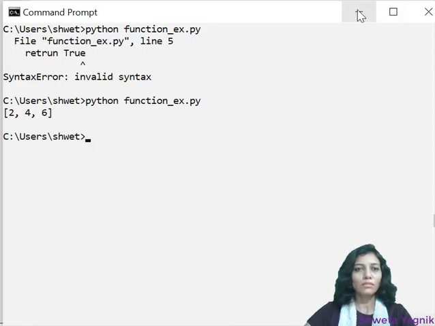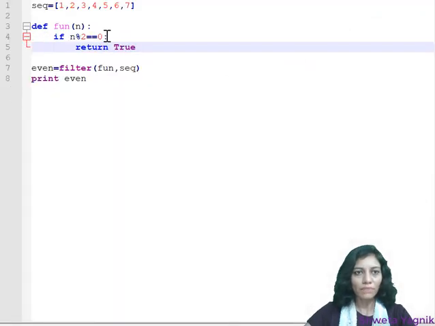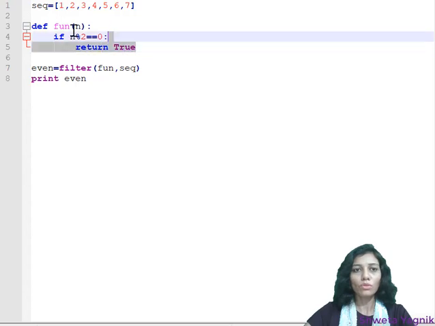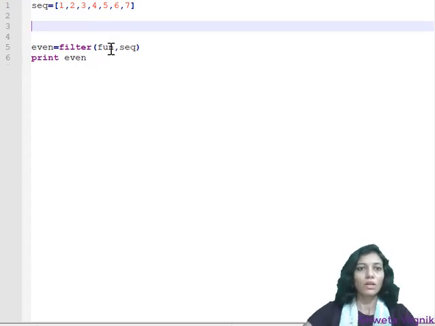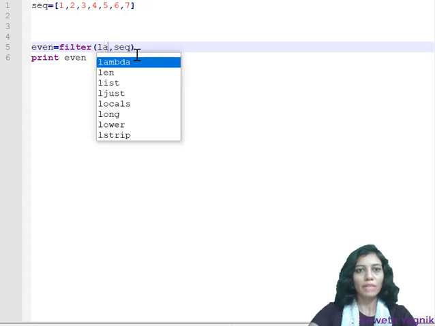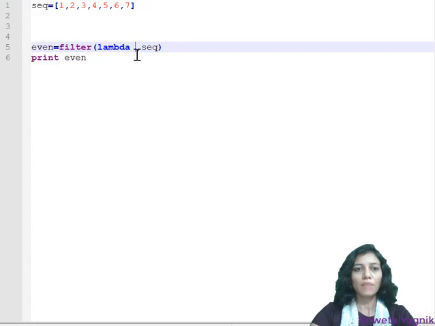Here I have defined the function, but if I don't want to define this function, I will use a lambda function. So instead of this function, I'll use lambda, and this is my argument. And what I want to do with that argument is x modulo 2 equal to 0.